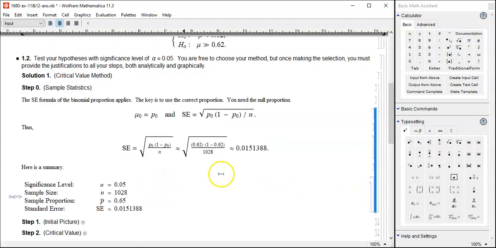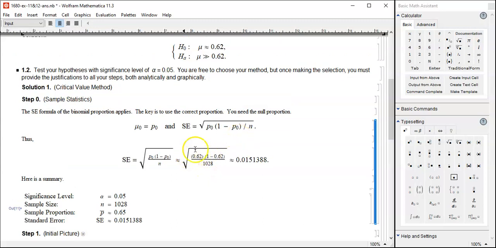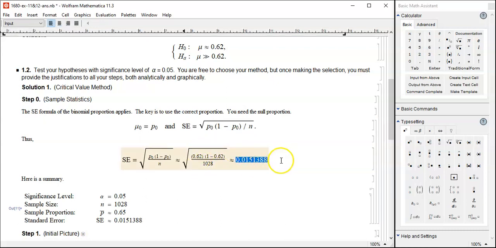Plug in 0.62, 1 minus 0.62, and then the sample size. Square root, this is what we get for standard error. Make sense? Run your calculator. And then the sample proportion turned out to be 65%, 0.65, and that's something you'll compare at the very end.